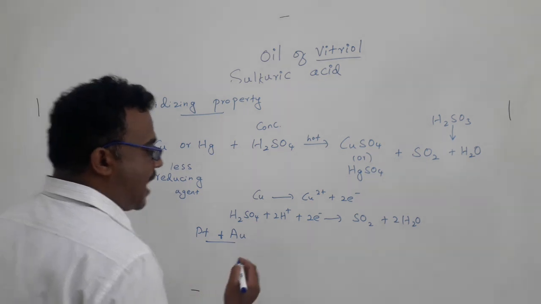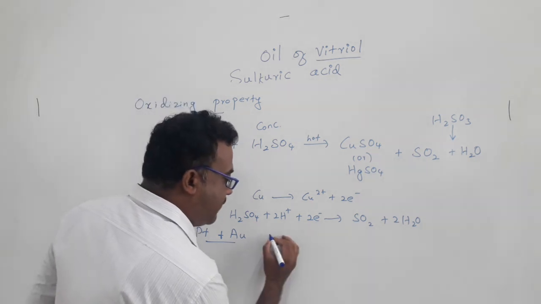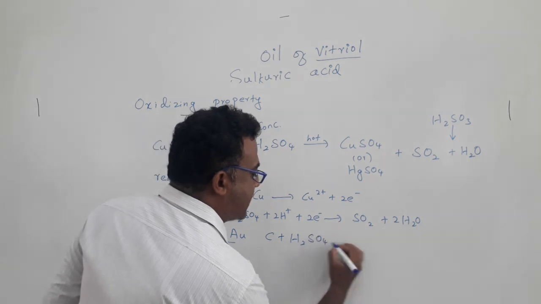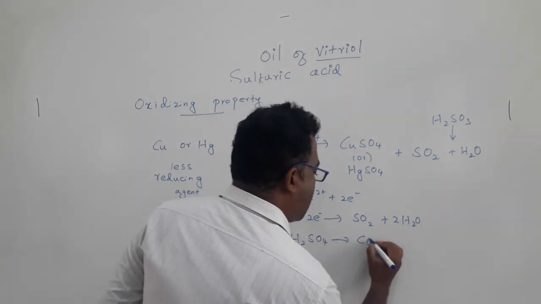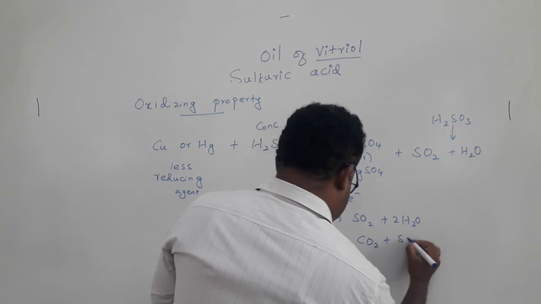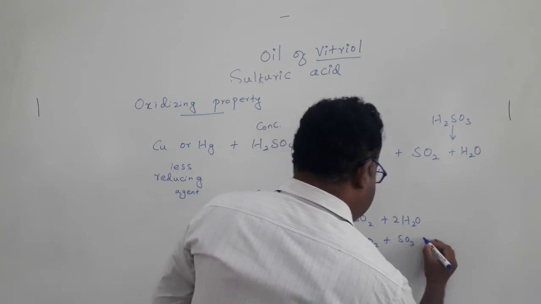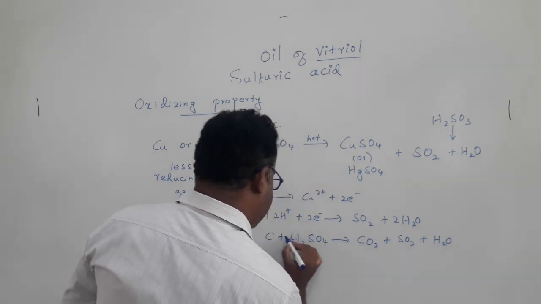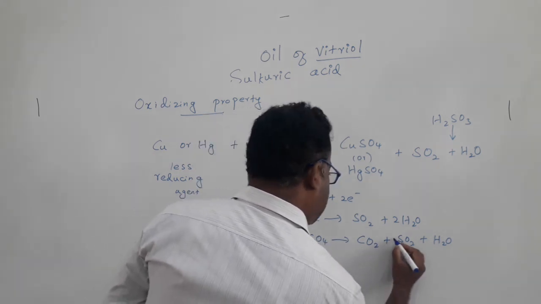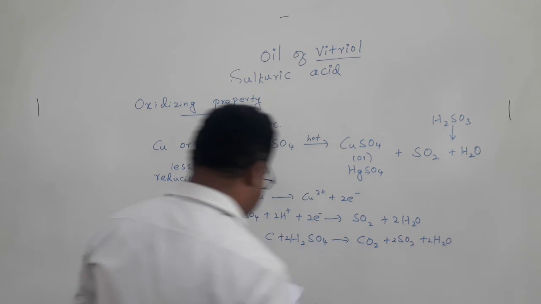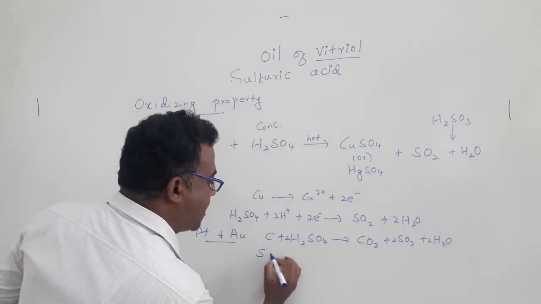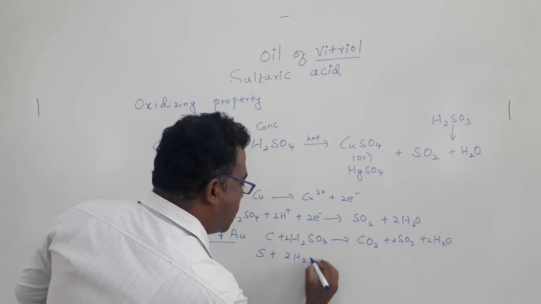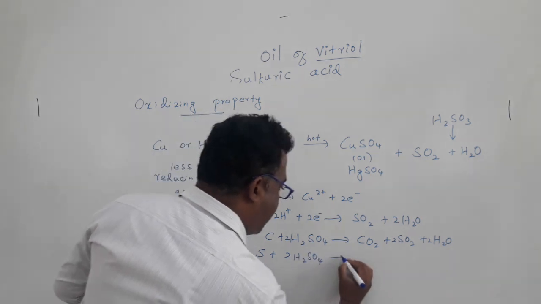Okay. What about non-metals? Can carbon react with sulfuric acid? Yes, carbon can react with sulfuric acid. Carbon, if you dissolve in sulfuric acid, you can get carbon dioxide plus sulfur dioxide plus water. Need to balance this reaction: 2 sulfur dioxide plus 2 water. Similarly, sulfur is also a non-metal which can react with sulfuric acid to give water.